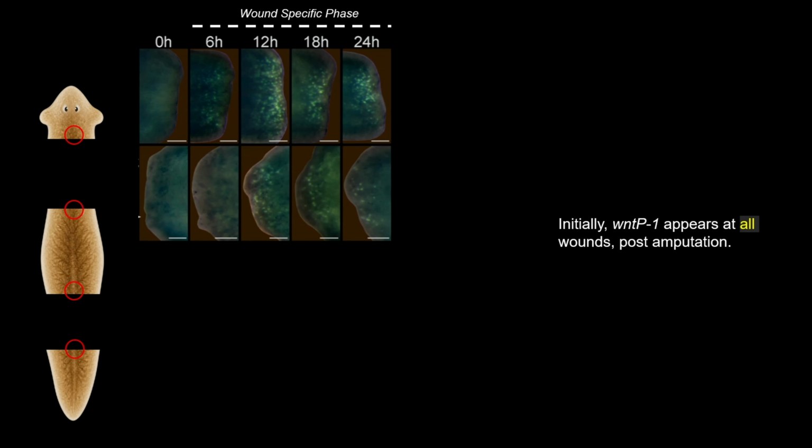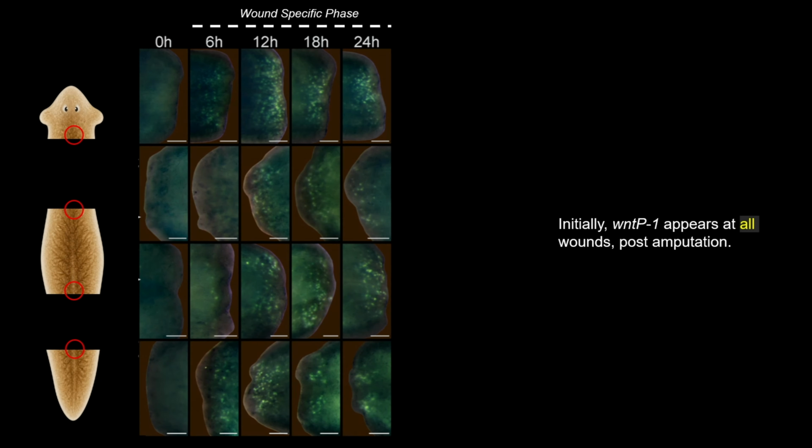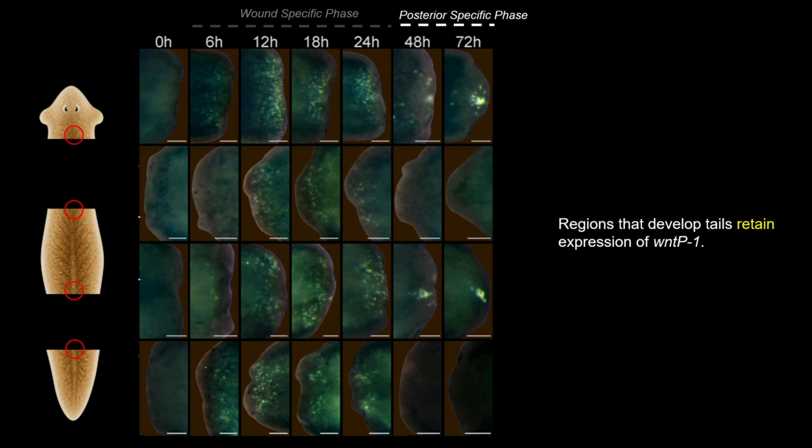What they saw was that WNT-P1 is induced at both anterior-facing and posterior-facing wounds within this time span, meaning that the earliest response of WNT-P1 is not restricted to posterior tissue. It is symmetric. And that immediately argues against the idea that WNT-P1 is merely reporting pre-existing posterior identity. However, what happened between 48 and 72 hours made things even more exciting. WNT-P1 became exclusively restricted to the regions that require a tail, while anterior-facing regions tuned down WNT-P1.